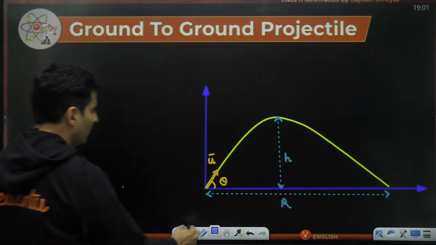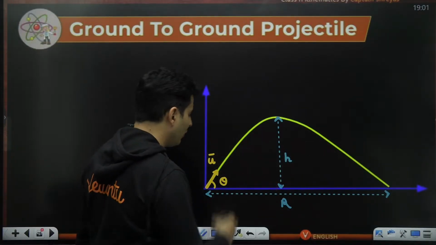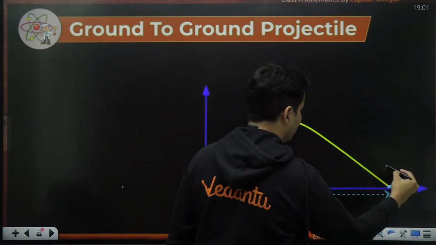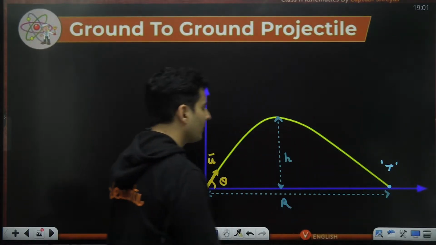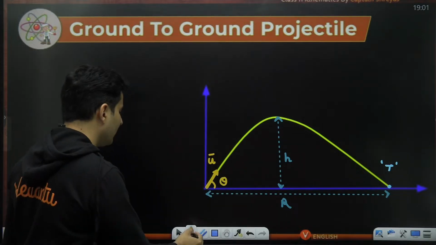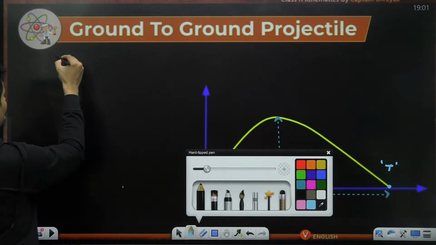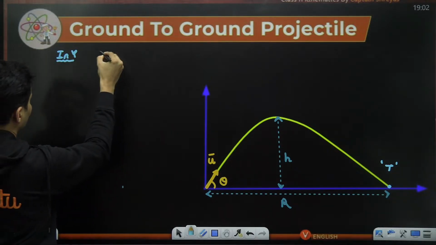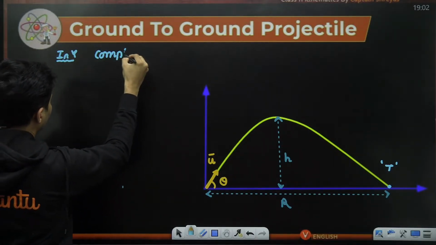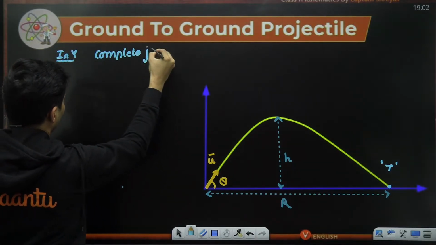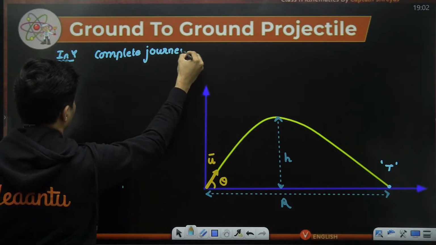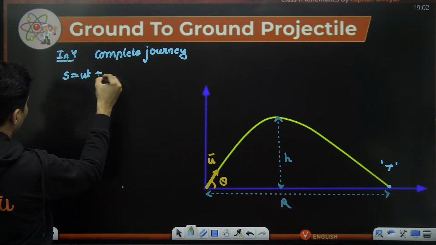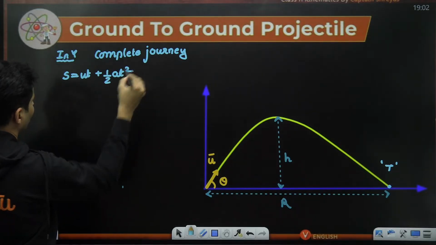Next, let's figure out maybe the time for the completion of the journey. So when it reaches here, the total time which goes is t. And if you consider again the motion in the y direction, if you consider the complete journey, see what happens. Let me use s is ut plus half at square.